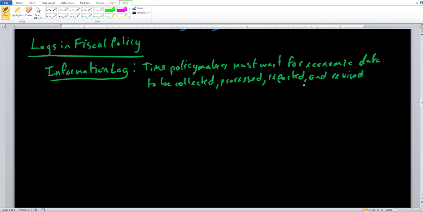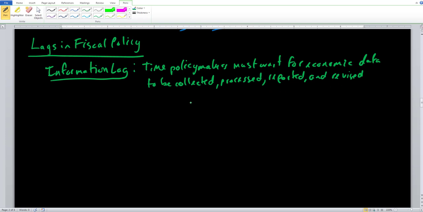So once again, this information lag is the time policymakers must wait for economic data to be collected, processed, reported, and revised. And as we saw in our previous chapters, it's very expensive for us to get current, up-to-date data, and we're only working with data that's provided maybe a few months ago, maybe a month ago, maybe a quarter ago, but essentially we're always working with some type of historic data. And once that data is provided to us, we may even need to revise it a little bit as well.